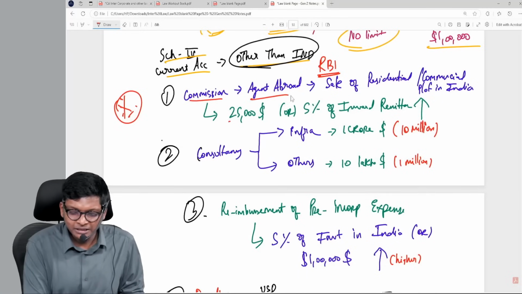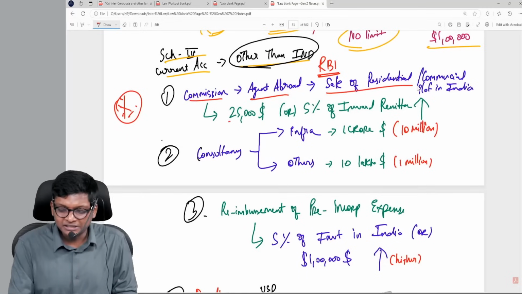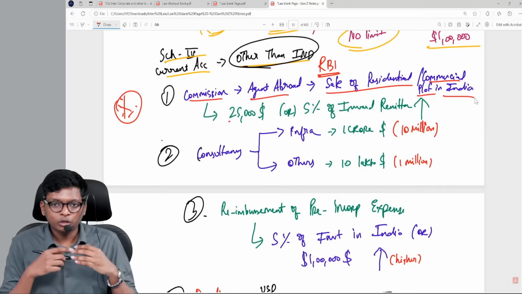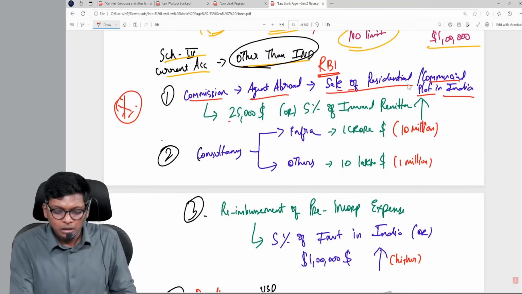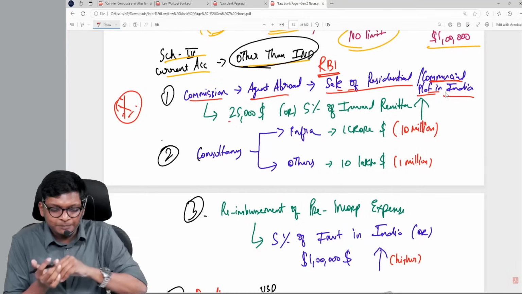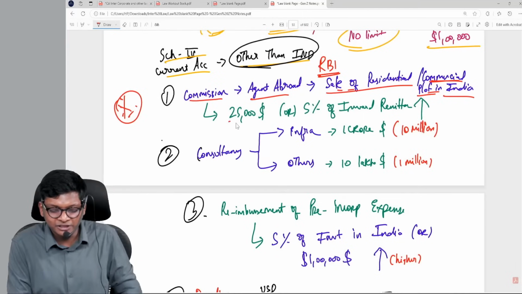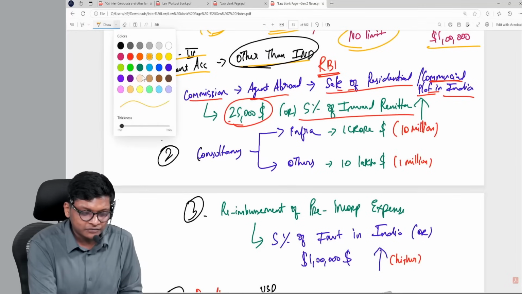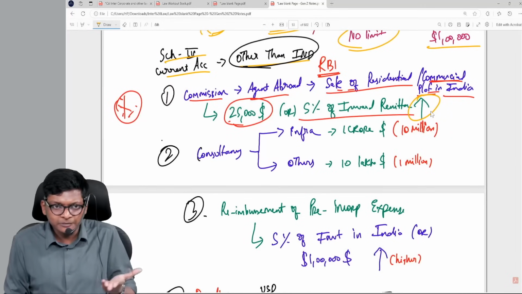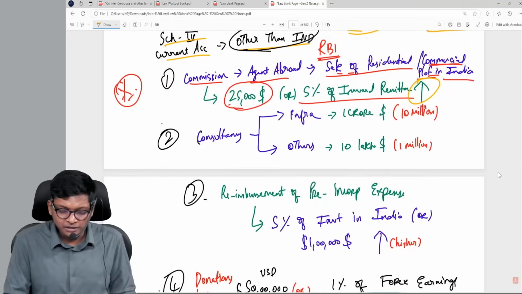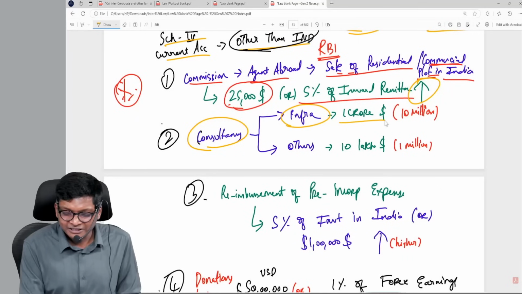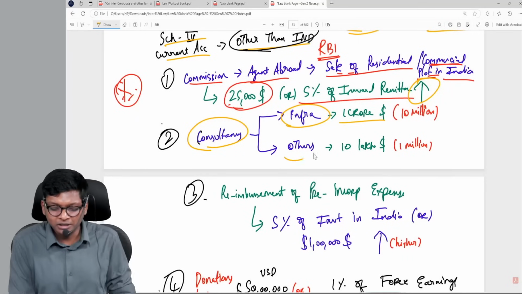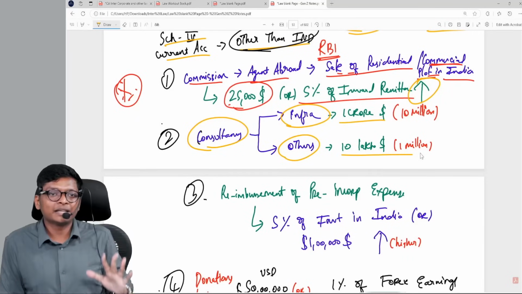Now, commission to an agent abroad for sale of residential or commercial plot in India. Let's say you are selling your residential or commercial house in India and it is purchased from outside. For that, agent commission is $25,000 or 5% of inward remittance, whichever is higher. The logic is, the higher the remittance, the more commission you will get. Consultancy for infrastructure up to 1 crore, $10 million. Others 10 lakh, $1 million.